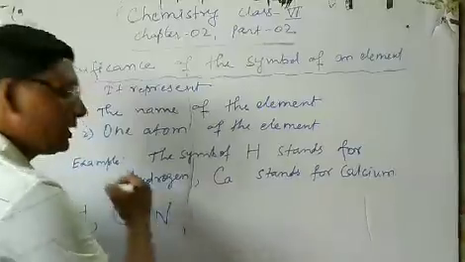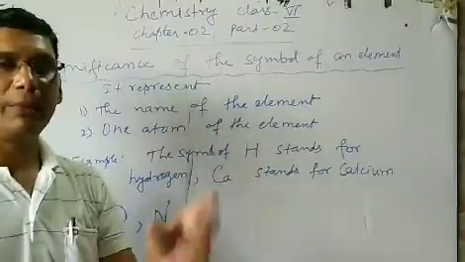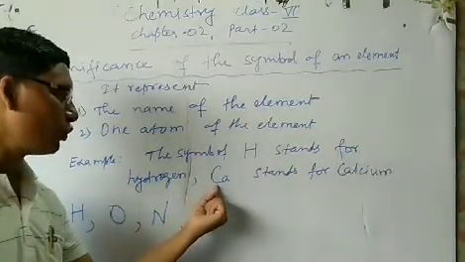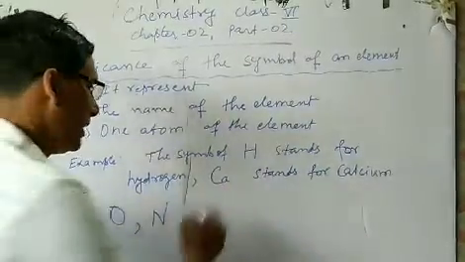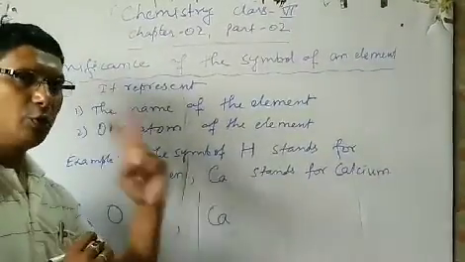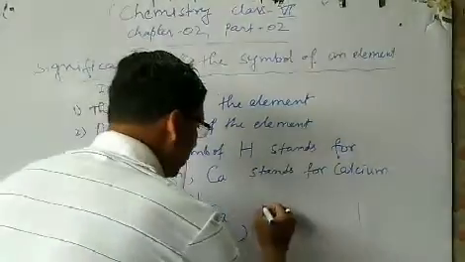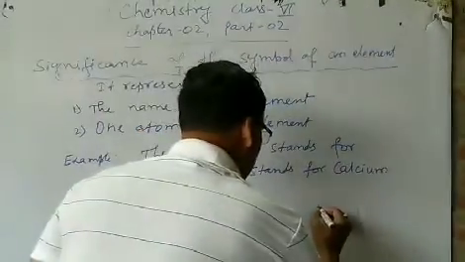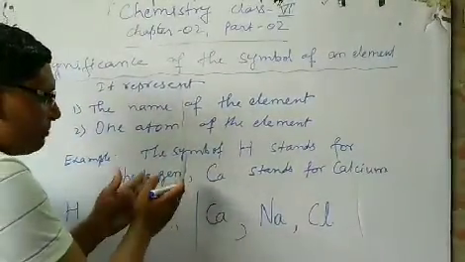But when you give a two letter symbol, as I told you at first, a symbol is either a one letter or a two letter abbreviation. What is the point to remember here? The first letter should always be capital and the second one should always be small. Like Ca, capital C, small a, for calcium. Sodium is capital N, small a. Chlorine is capital C, small l. This is a very important point to remember.